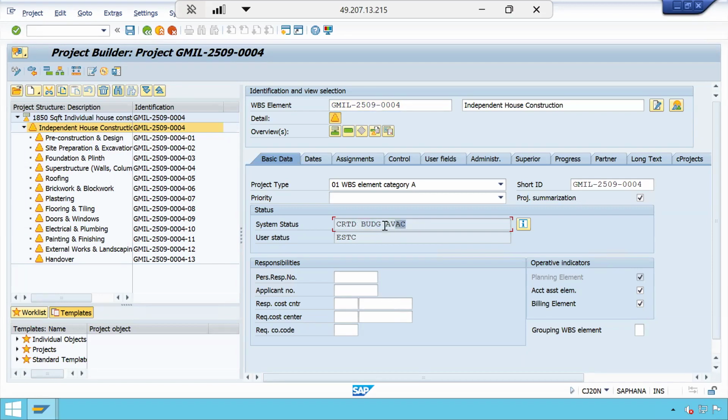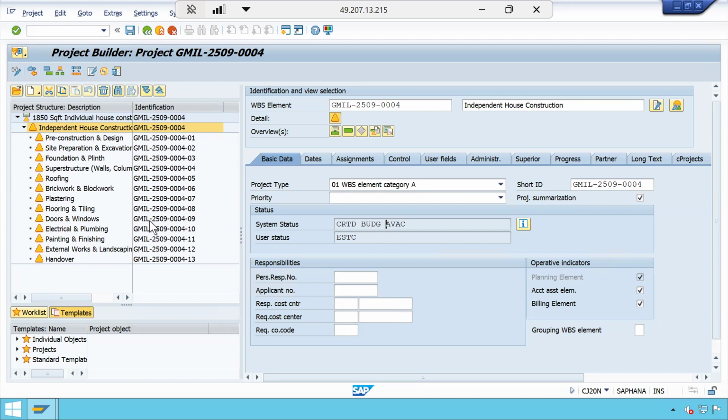And AVAC, availability control, came into the picture when we released the budget on the project from CJ32, with the configuration that we did just now. Now I will start performing purchase requisitions and internal activities, like how much work is required for each of those crafts.